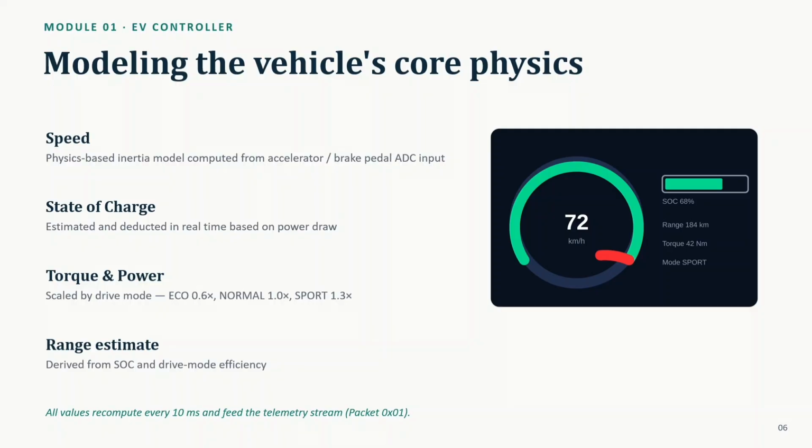The behavior of the EV is simulated using this. Using accelerator and brake inputs, the system calculates the vehicle speed. It also estimates the battery state of charge, torque, power consumption, and remaining driving range. These values are updated continuously and transmitted to the dashboard, so the driver always has the latest vehicle information.